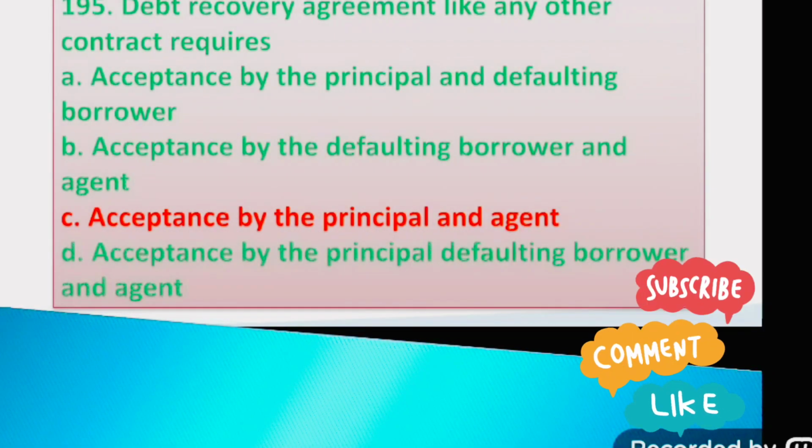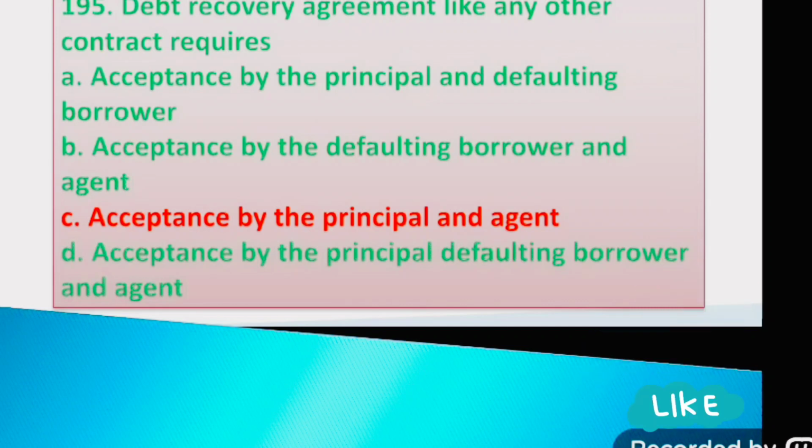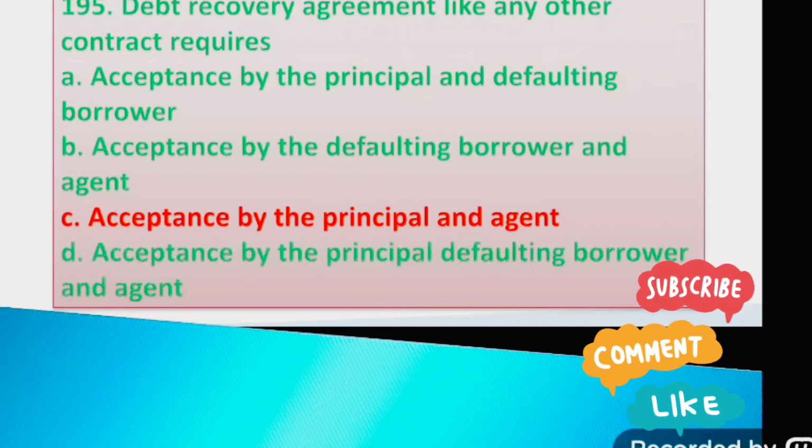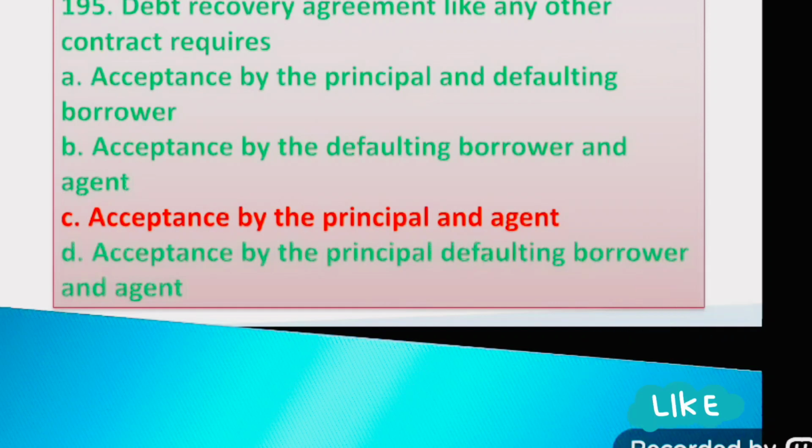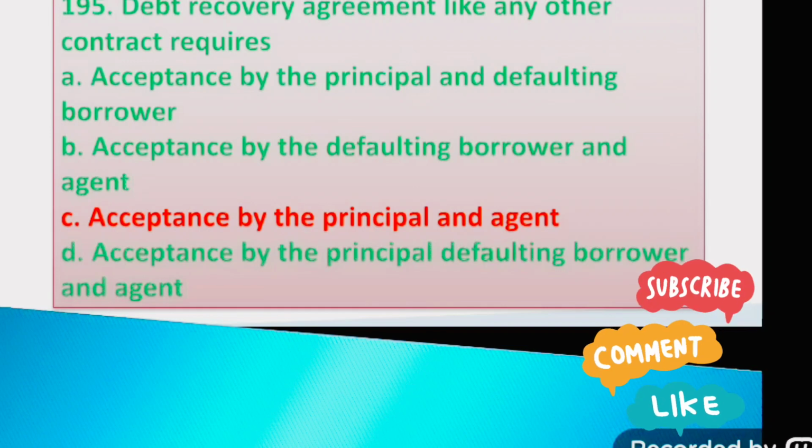Question number 195. A debt recovery agreement, like any other contract, requires: option A, acceptance by the principal and defaulting borrower; option B, acceptance by the defaulting borrower and agent; option C, acceptance by the principal and agent; option D, acceptance by the principal, defaulting borrower and agent. The right answer is option C, acceptance by the principal and agent.